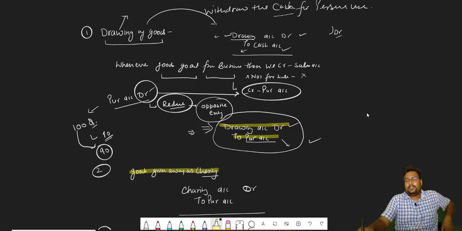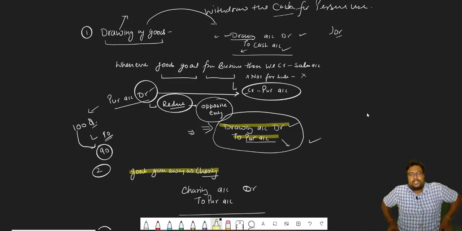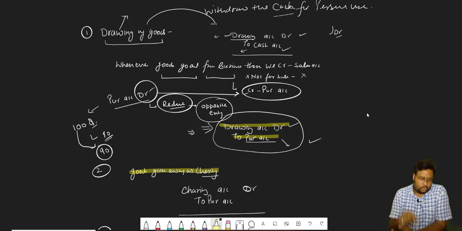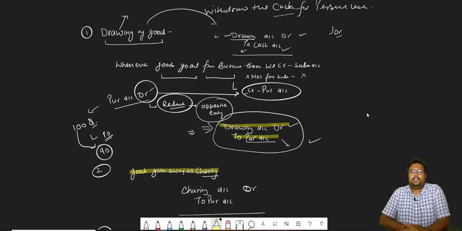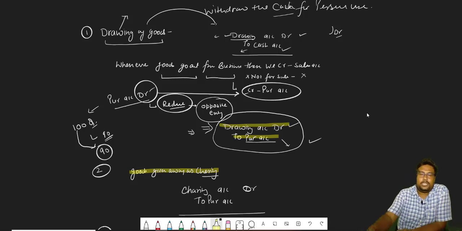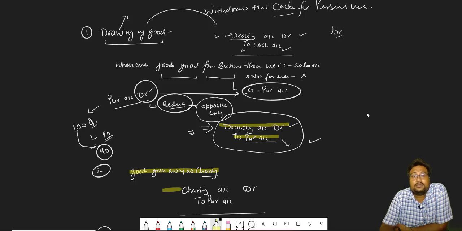We donate some goods to schools, hospitals, anyone. So we are doing the charity, and in that our goods decrease. So charity will be considered as expense, and all the expenses are debit.